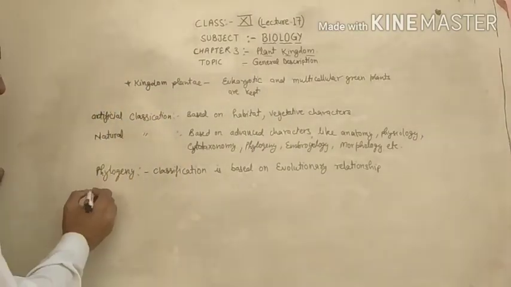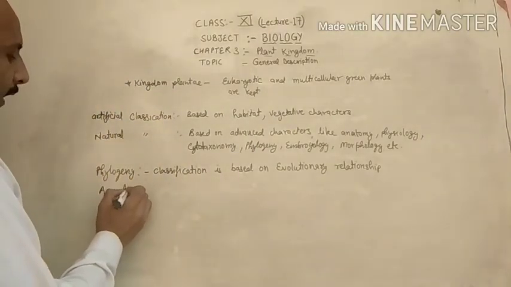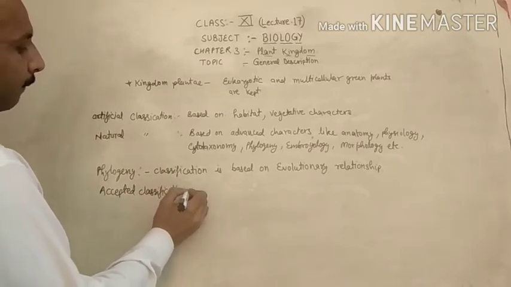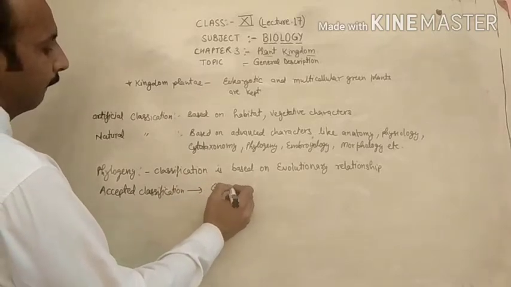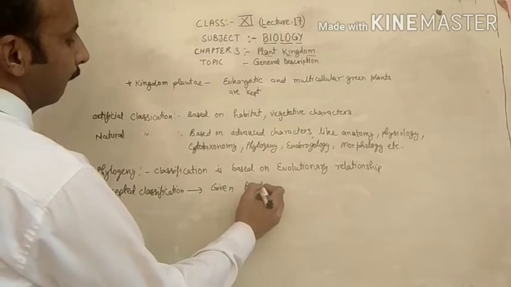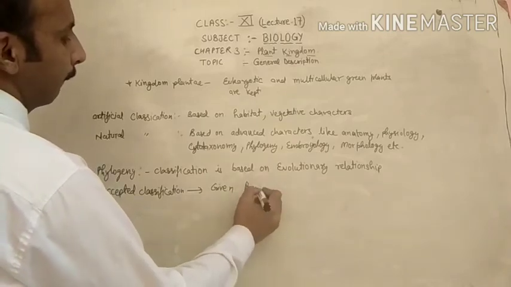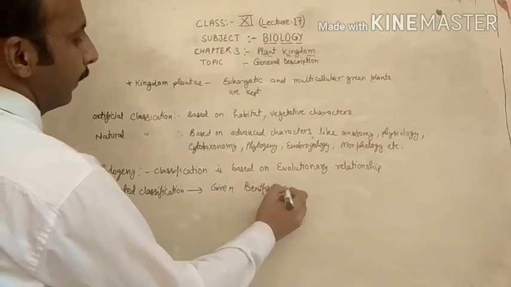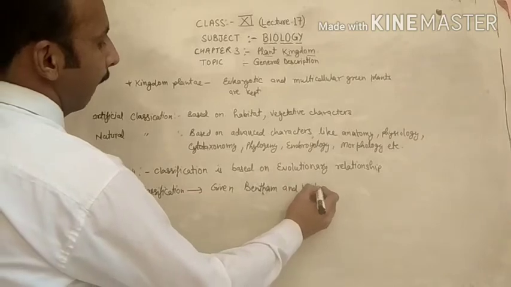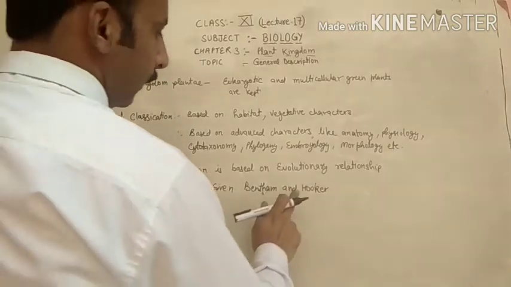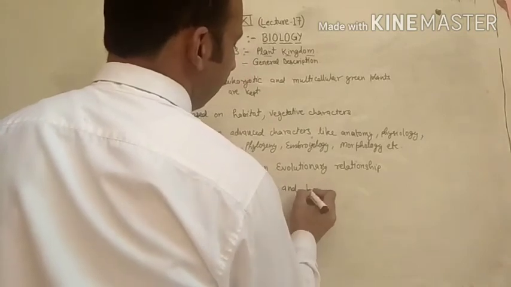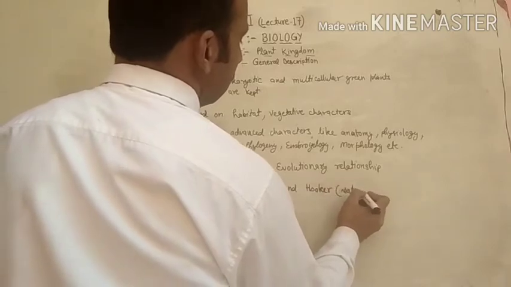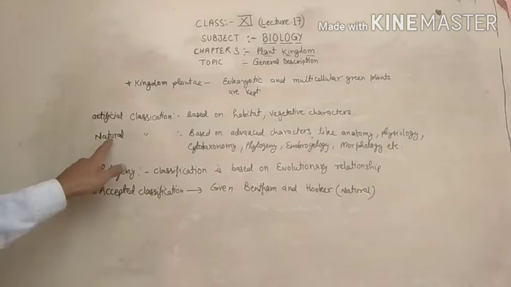The most accepted classification is given by Bentham and Hooker, and this classification is called the natural classification.